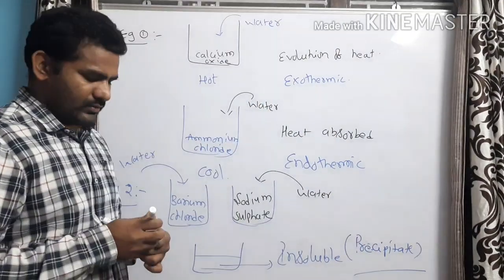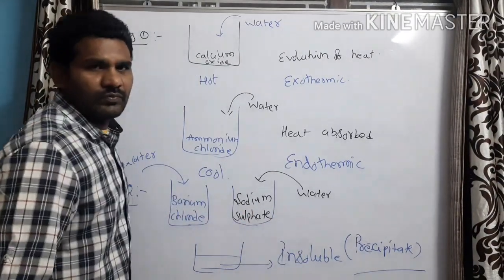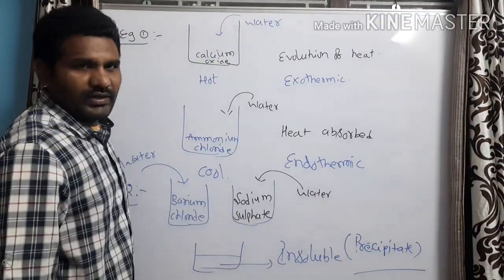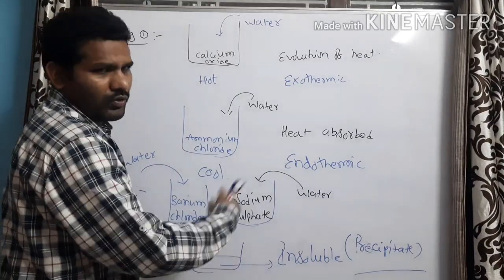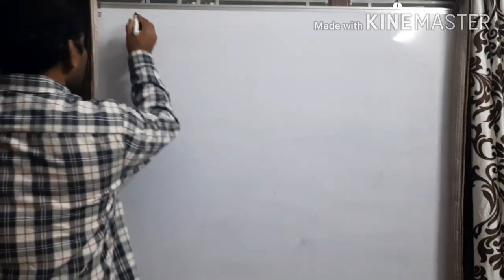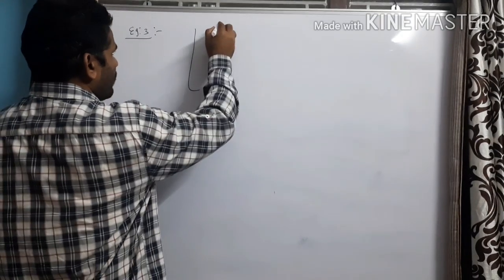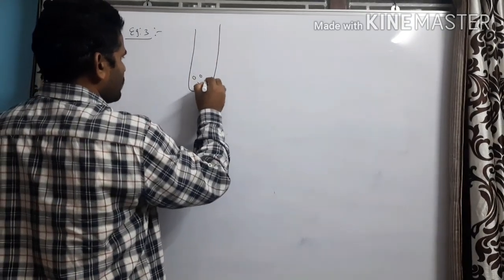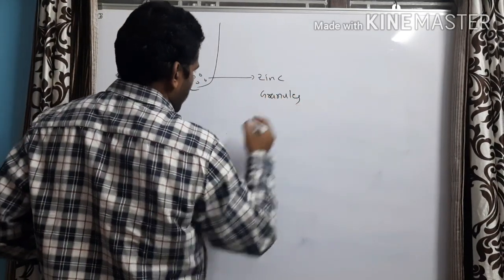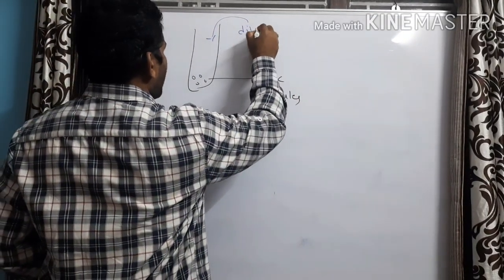Now let us define precipitate. Very, very important. Precipitate means insoluble substance formed in a reaction is called as a precipitate. What is this precipitate? That we are going to learn afterwards. Now let us consider the third example. In a test tube, take some zinc granules, add dilute sulfuric acid to it.